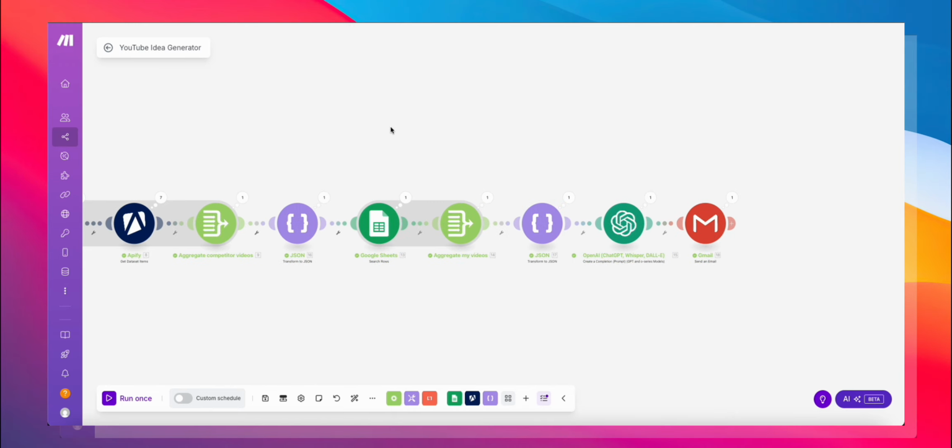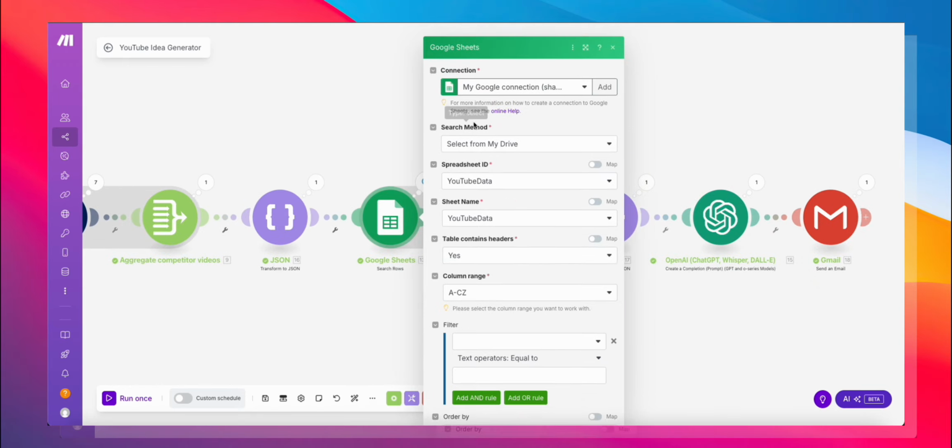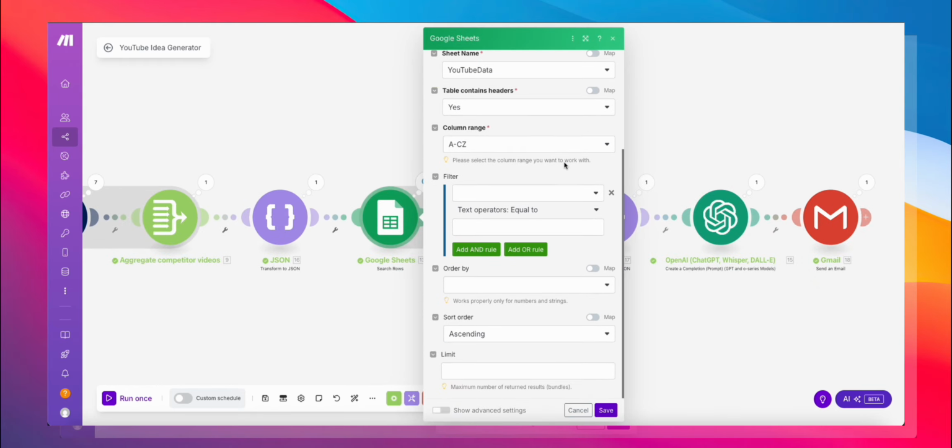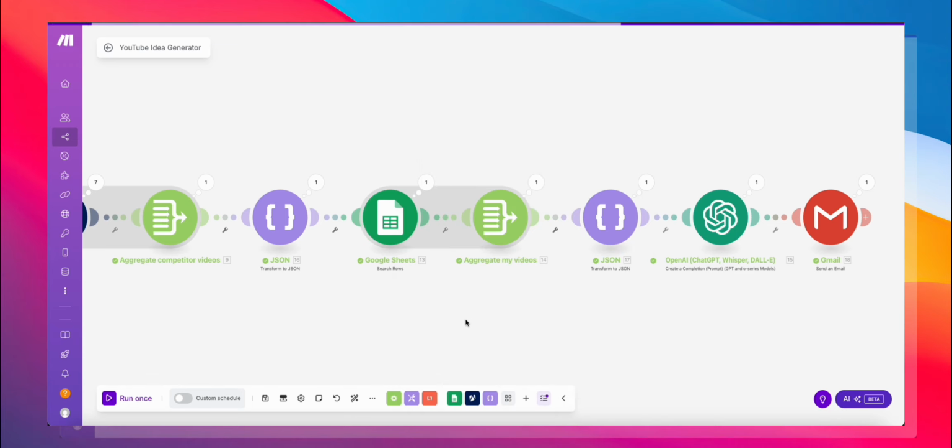We now need to get our own videos. So with that sheet set up, I have the spreadsheet ID, which is YouTube data. The sheet name is YouTube data, and I just want to grab all of the rows, which means all of my videos with all of the relevant statistics that I have scraped using that Google App script.